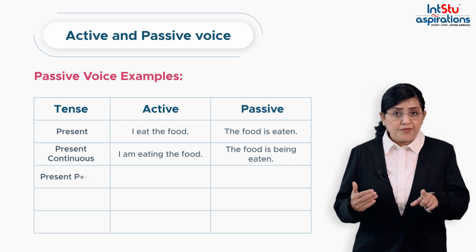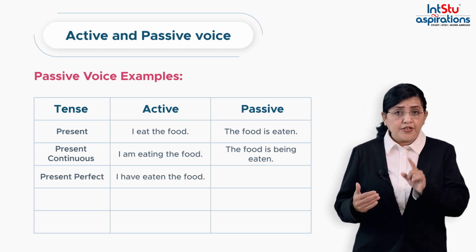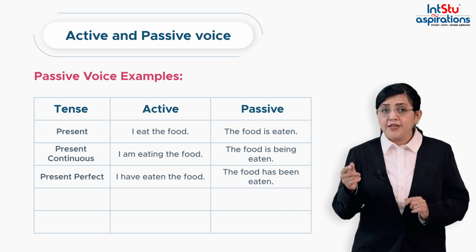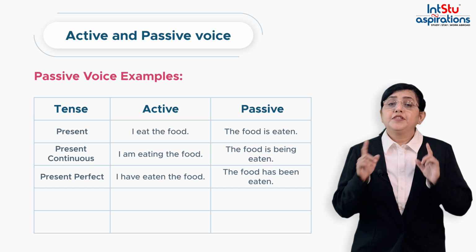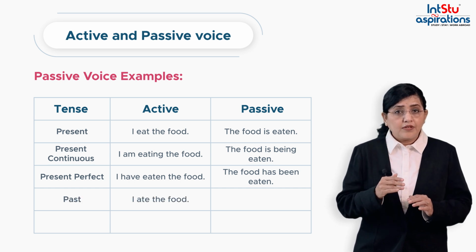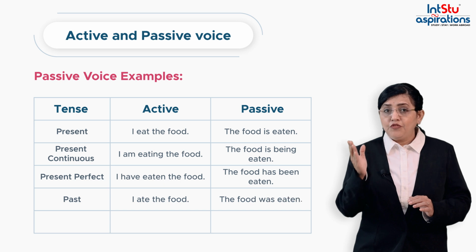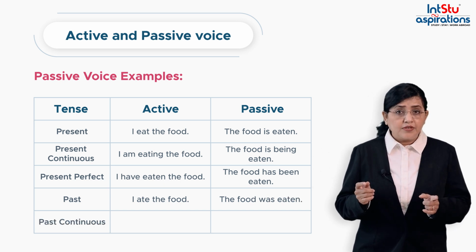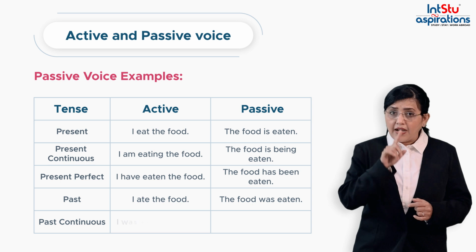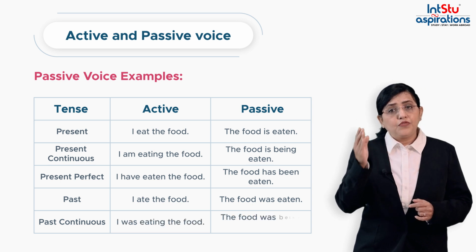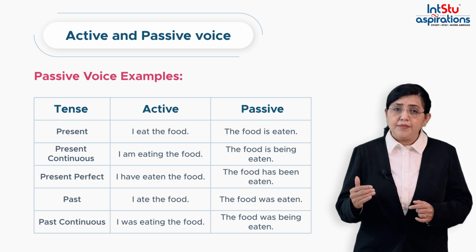If it is present perfect, I have eaten the food, then the food has been eaten by me. If it is past tense, I ate the food, it will become the food was eaten by me. If it is past continuous, the sentence is I was eating the food, it will turn to the food was being eaten by me.